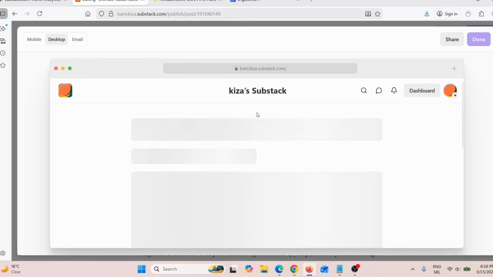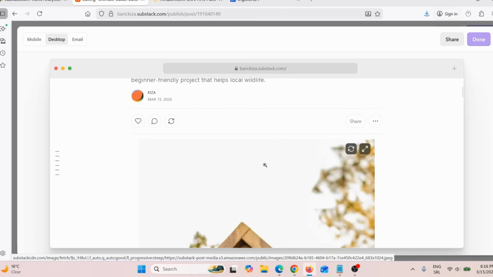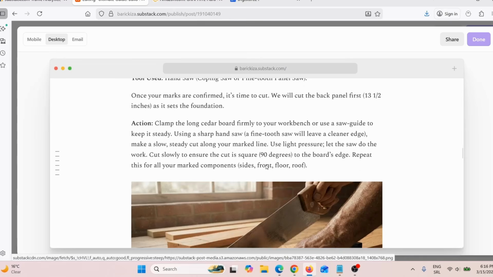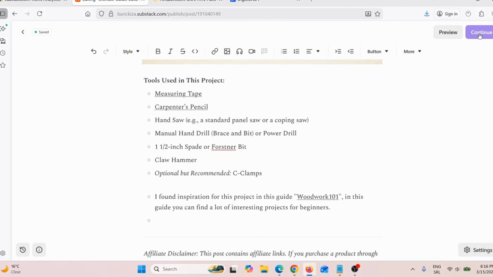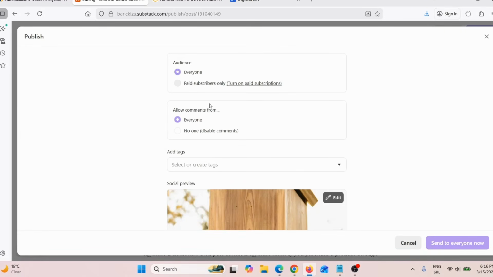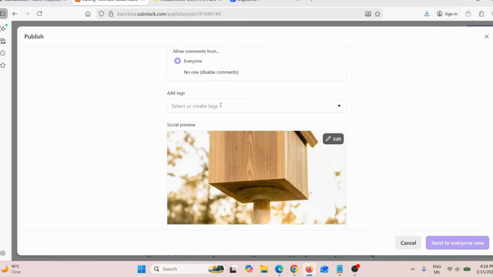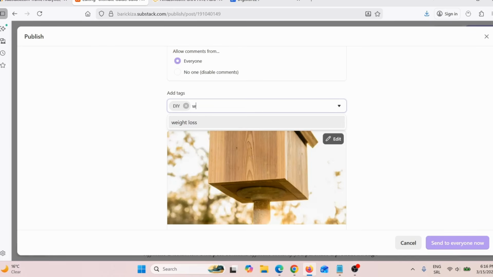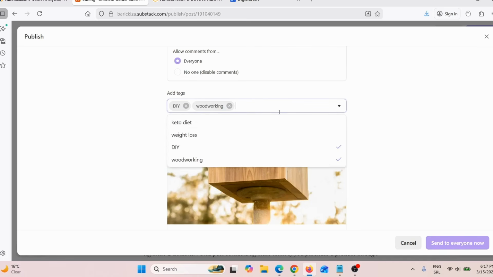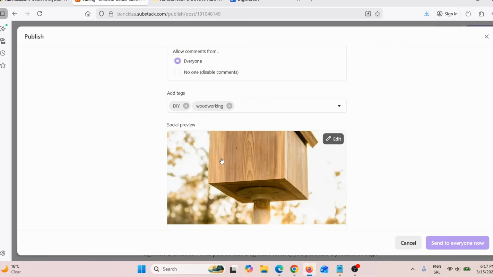Let's just see on desktop how this looks. On desktop it looks even better. This is how it looks on desktop. Really, really good. All I have to do is just click here on done. Click here on continue. Here, audience, everyone. Allow comments, everyone. I usually leave it like this. You need to add some tags. So let's say, for example, DIY. And here I will add, let's say, woodworking. Okay, woodworking. And that's it for now. You will, of course, add more tags. This is how it looks.